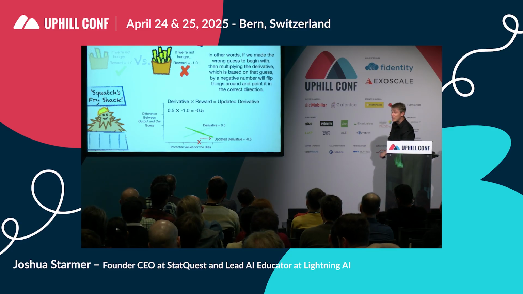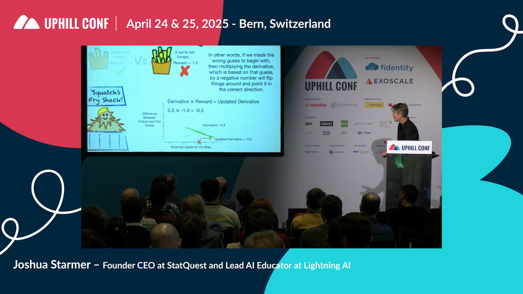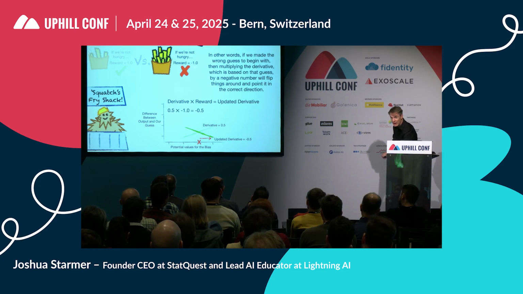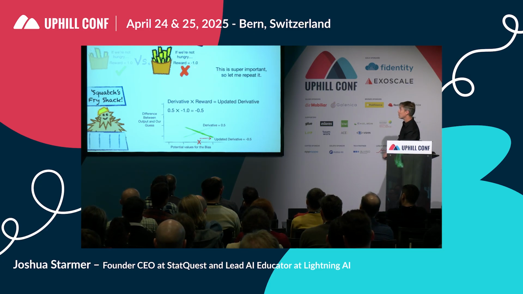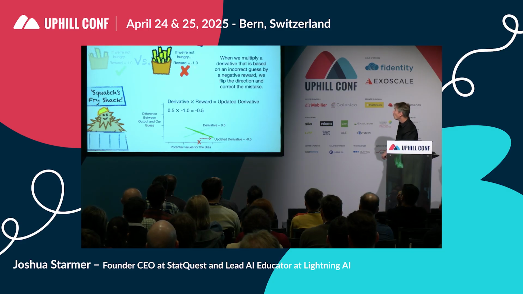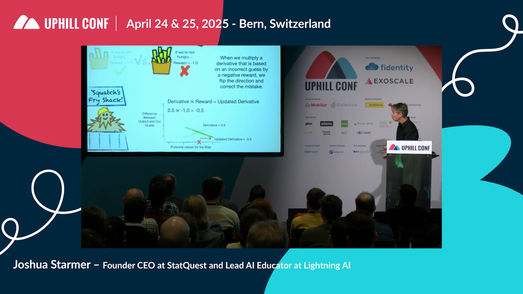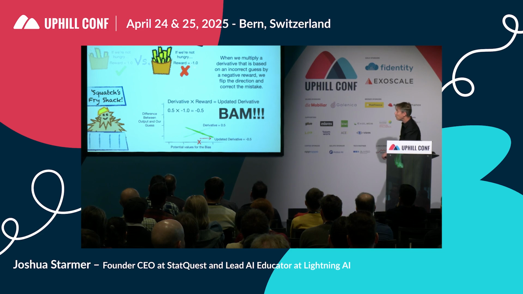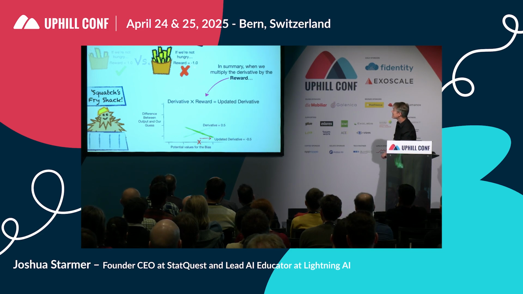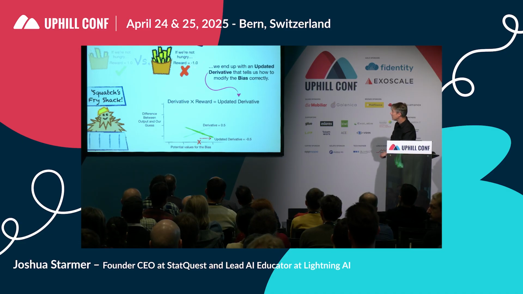In other words, if we made the wrong guess to begin with, then multiplying the derivative, which is based on that guess, by a negative number will flip things around and point it in the correct direction. This is super important, so let me repeat it. When we multiply a derivative that is based on an incorrect guess by a negative reward, we flip the direction and correct the mistake. Bam! In summary, when we multiply the derivative by the reward, we end up with an updated derivative that tells us how to modify the bias correctly.